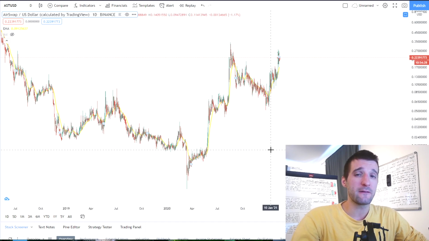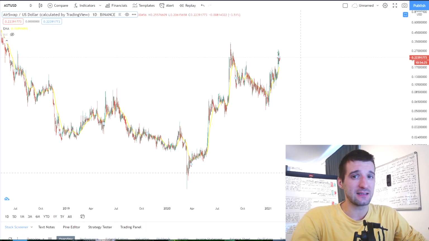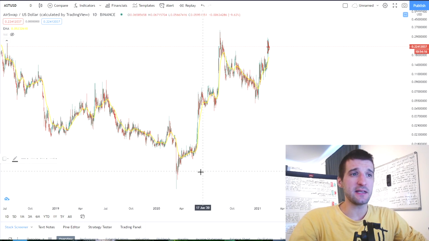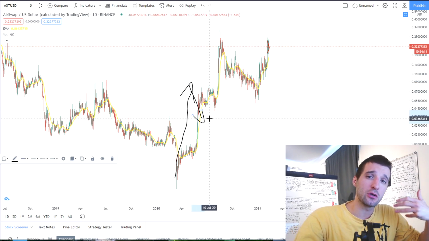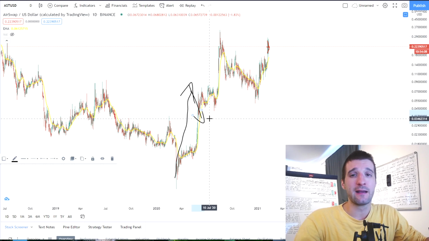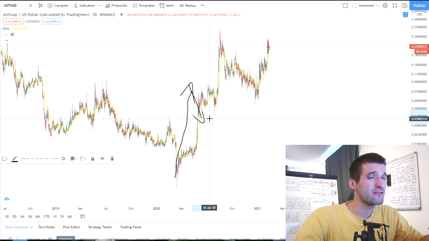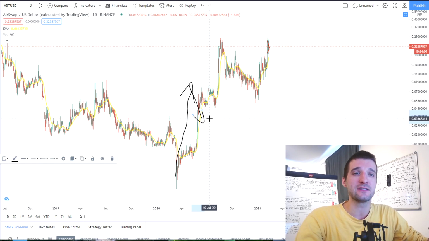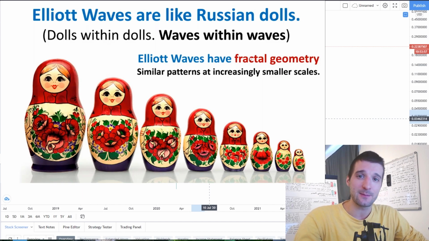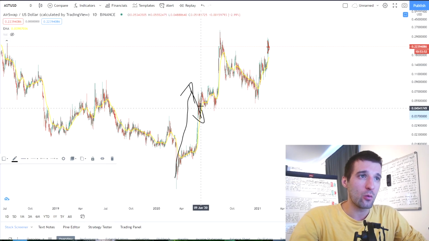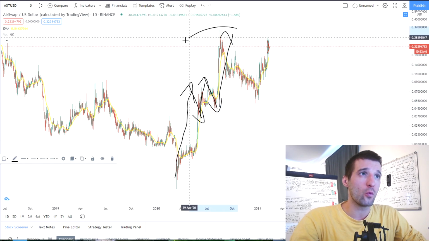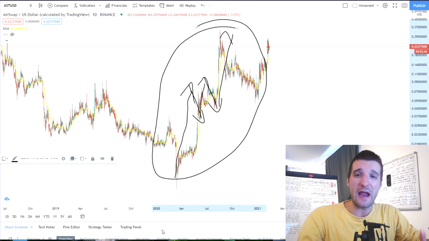And as you can see, we have a perfectly good wave 1 over here, at least by my calculations. This over here is wave 1, as you can see, and all these waves that are pushing towards the upside are also made of 5 little moves, right? So in every single wave you have more waves, and in those little waves you have more little waves. It's pretty much like those Russian dolls, as Alessio Restani said, dolls in dolls in dolls. Very interesting. Then you have one more push. This is the third wave, and this over here is the final wave of wave 1. So all of this is wave 1.